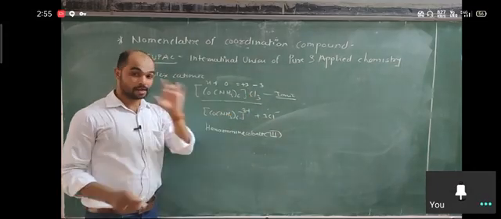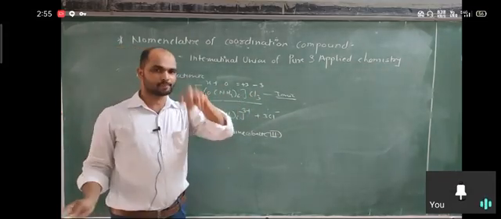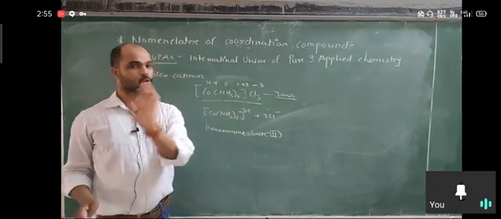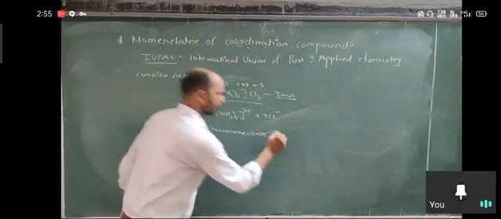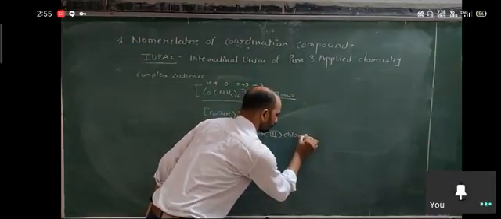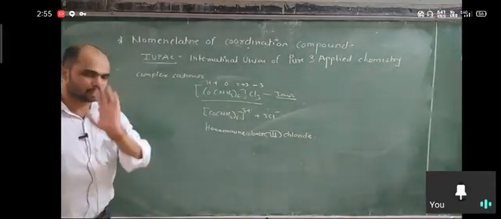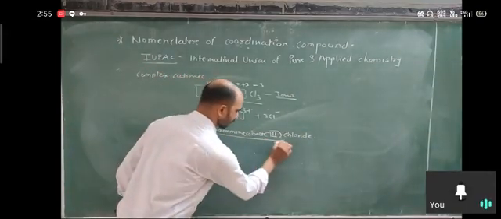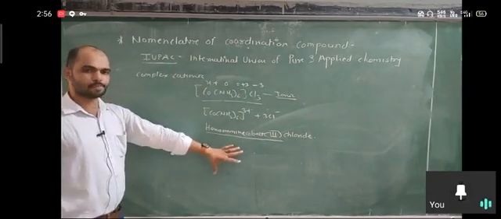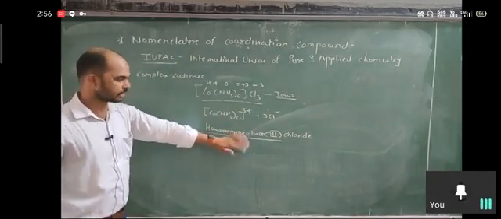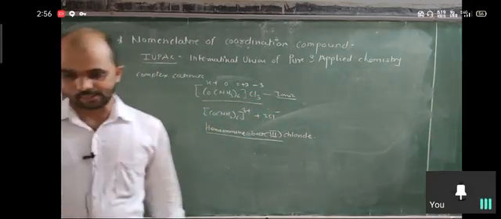I already told you, from outside the square bracket, however many ions are present, don't use the prefix for it. Just write their name. Cl you can write as just chloride. So it is chloride. So that is the name. It is our second rule. If complex is cationic, then write the name of cation complex first, then followed by the anion. Here is rule number two.